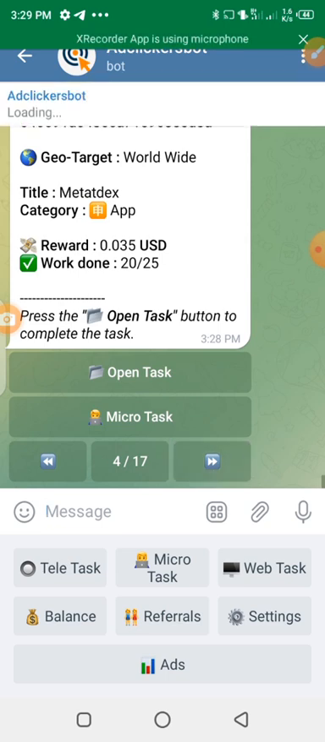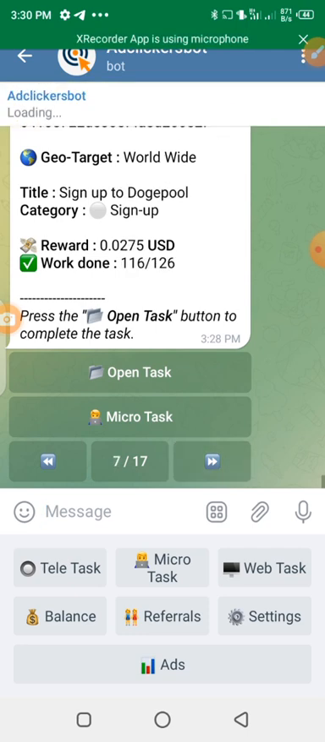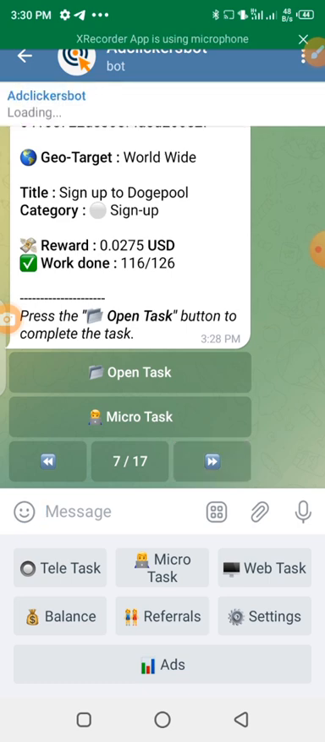So we have many of them. This one is also sign up. This one is also sign up, 0.30 USD. We have many of them. 0.02 is sign up on Dodge Pool. So we have many tasks here.